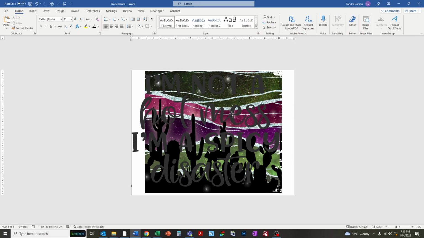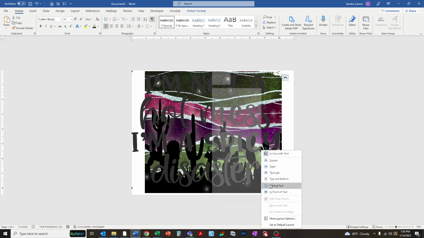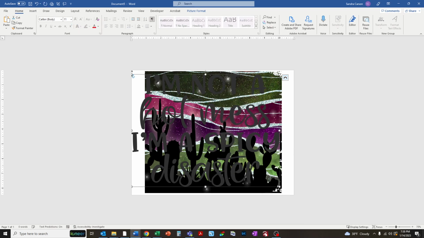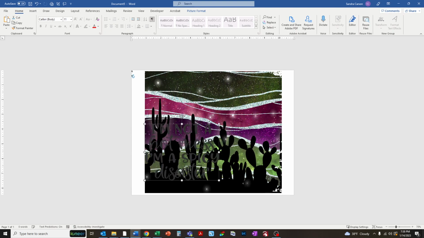So this one is a PNG file that's got a transparent background. And it's big, and it's filled up most of the screen, and like the first one I dragged in, it's glued to where the text would be. It's glued to the paragraph. So you're going to do the same thing. You're going to right click on it, choose wrap text, and then choose in front of text, and that'll make sure it stays in front of the background. Then you can see these dots around the corners. Just grab one and drag it until it's the size you want and put it here.